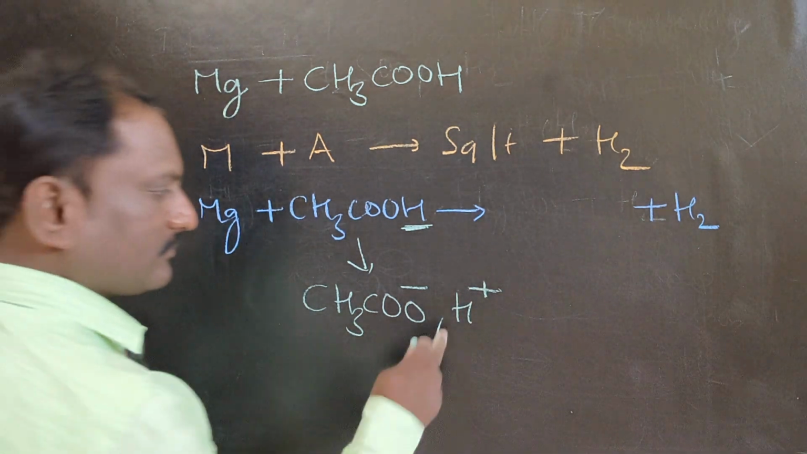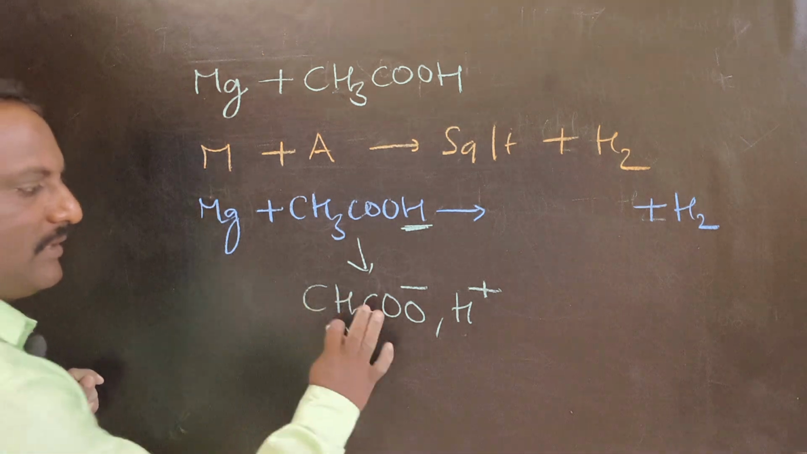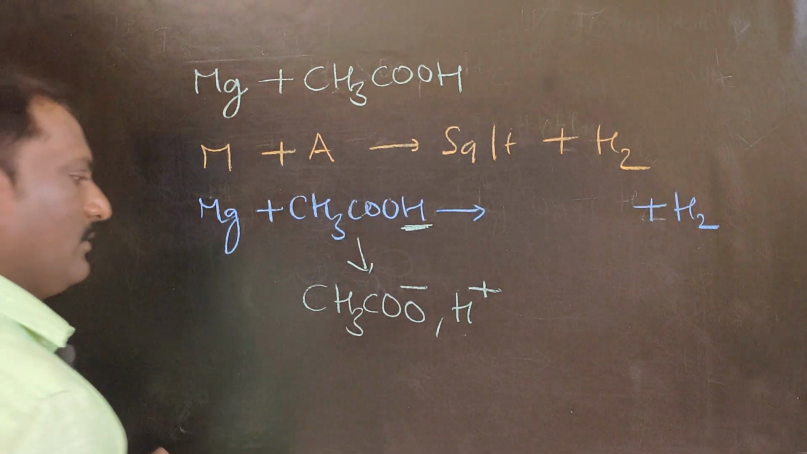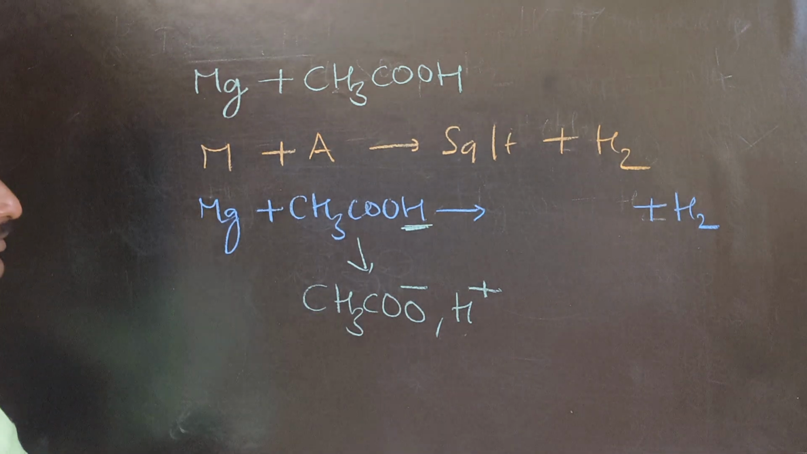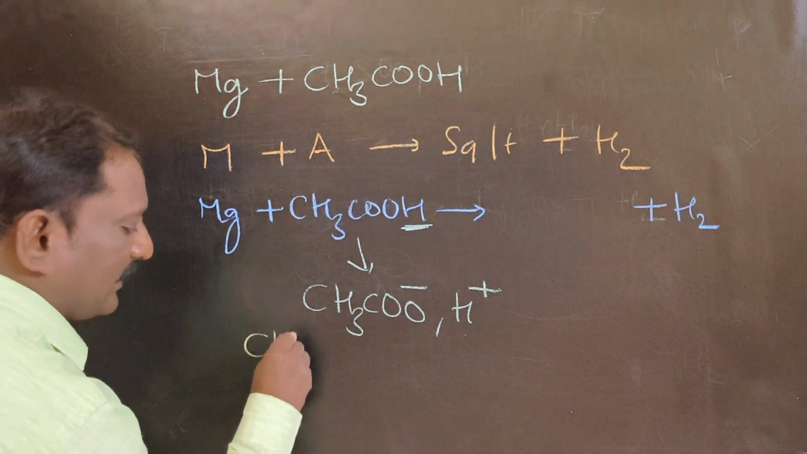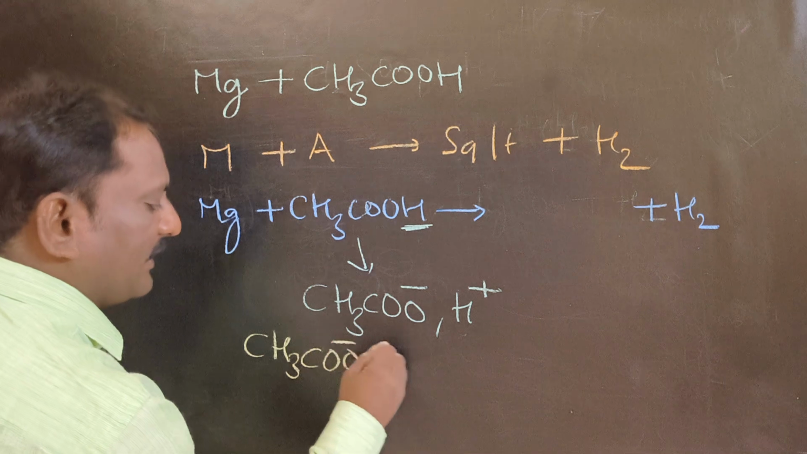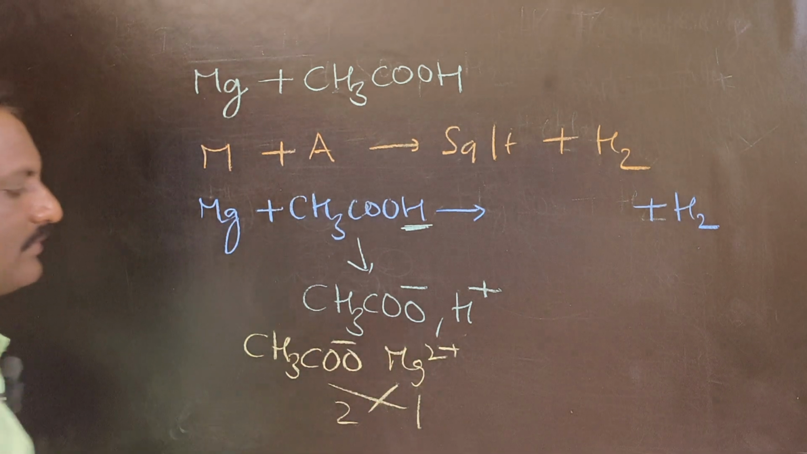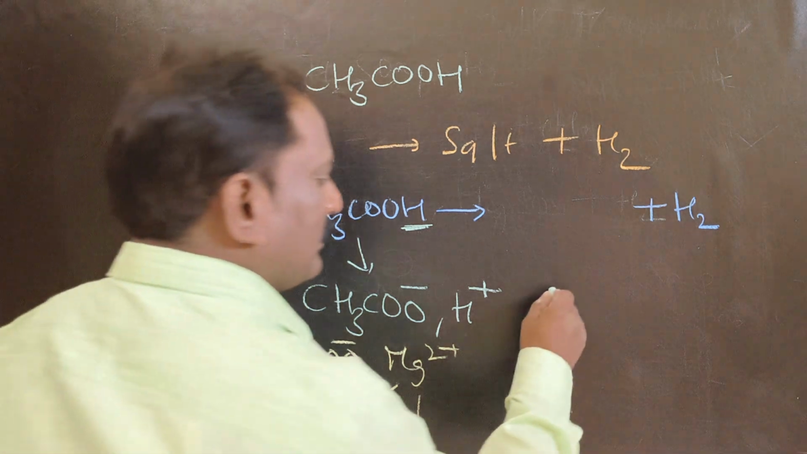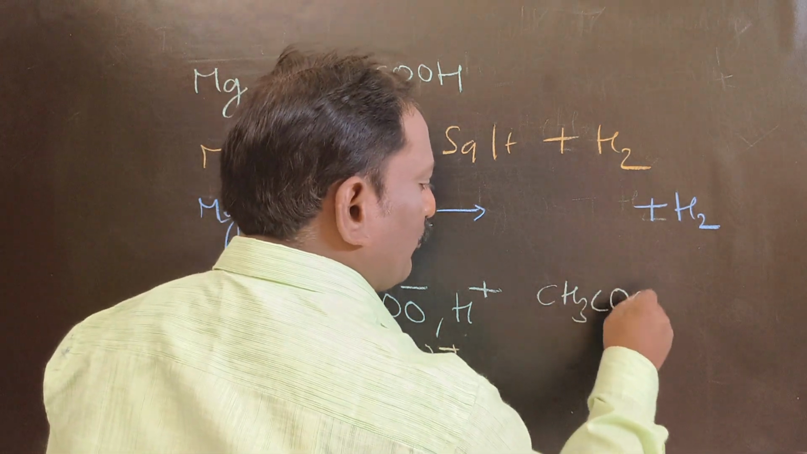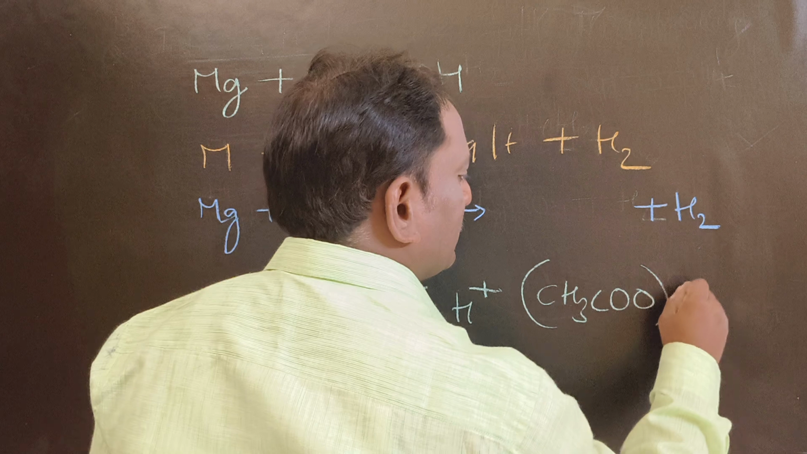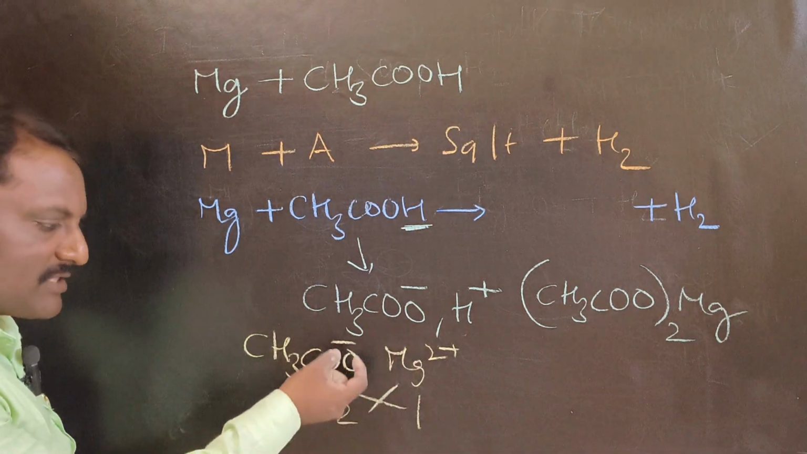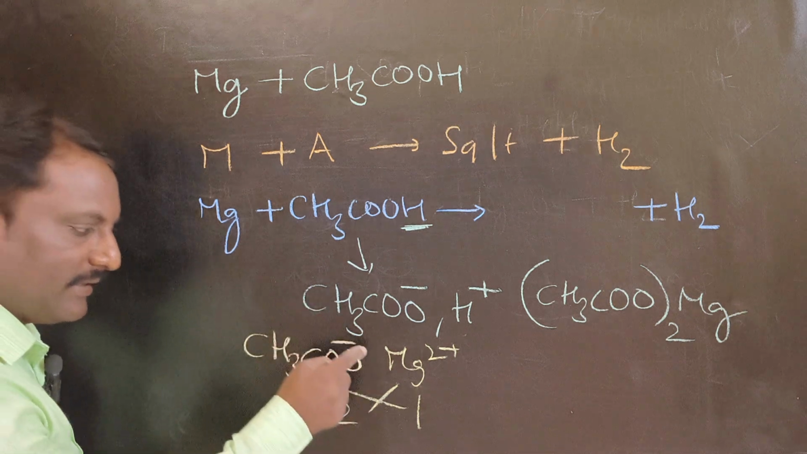This is the splitting of ions in acetic acid. Here we will get CH3COO minus and Mg2 plus. We need to crisscross: 2, 1. So then you will get CH3COO taken twice, Mg, magnesium acetate. The magnesium ion must be written here only.